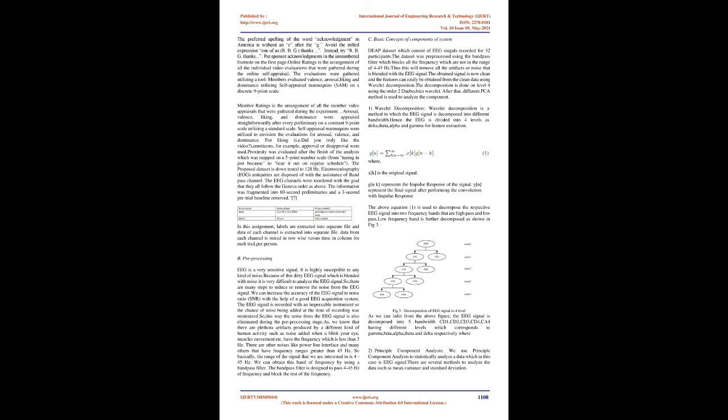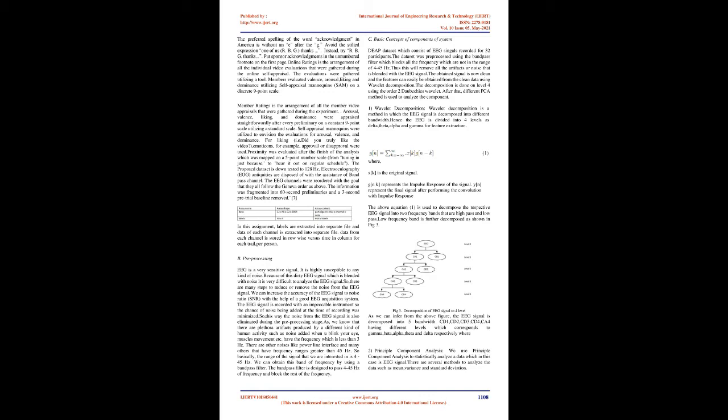The preferred spelling of the word acknowledgement in America is without an E after the G. Avoid the stilted expression one of us, RBG, thanks. Instead, try RB. G thanks. Put sponsor acknowledgements in the unnumbered footnote on the first page.